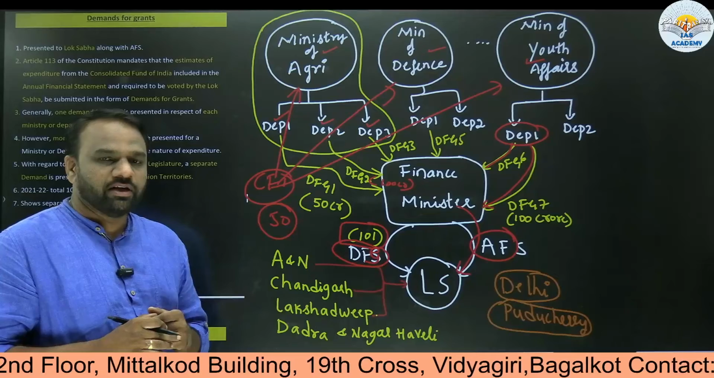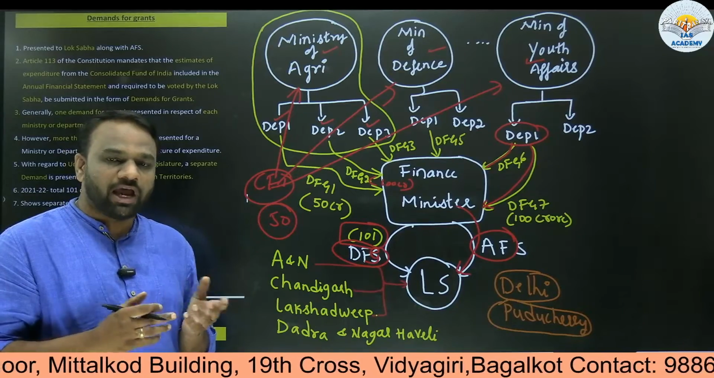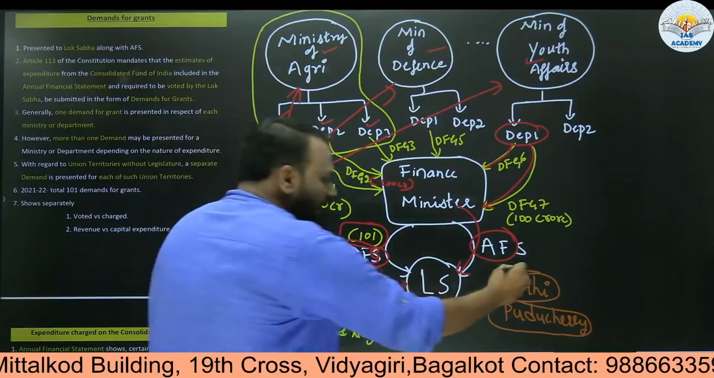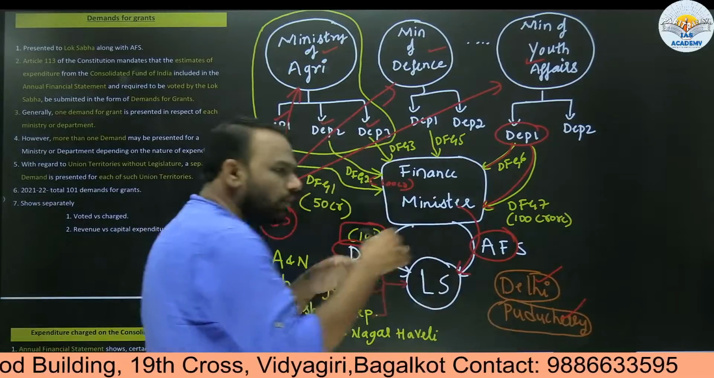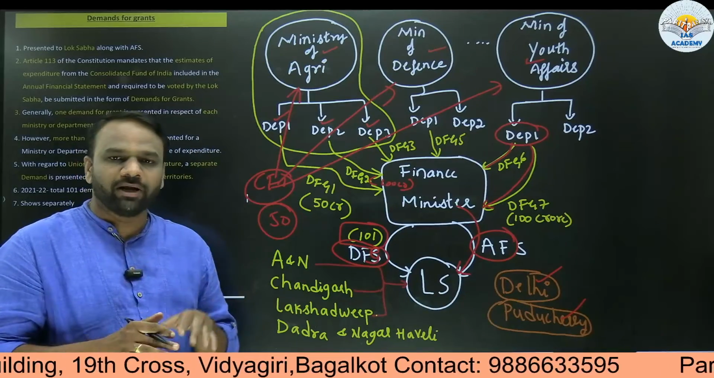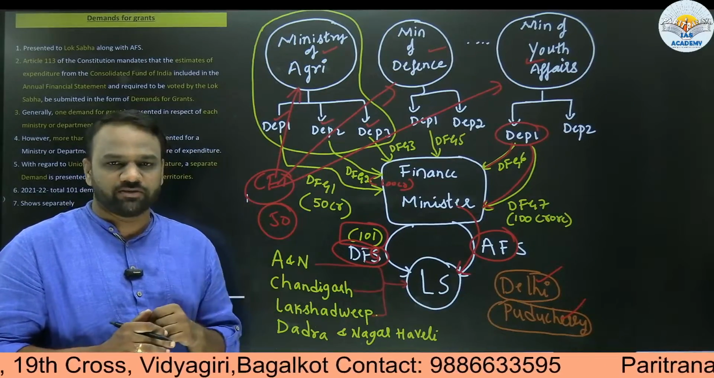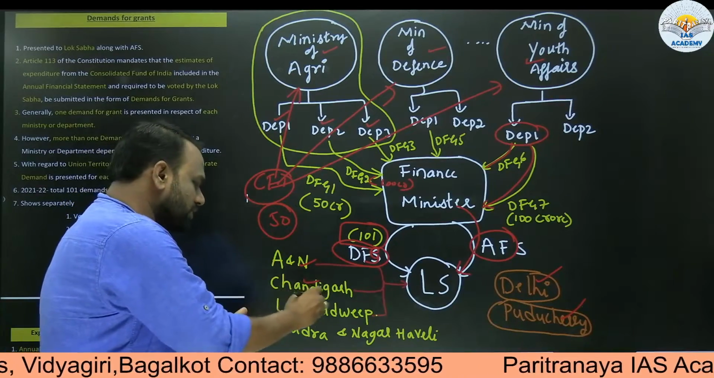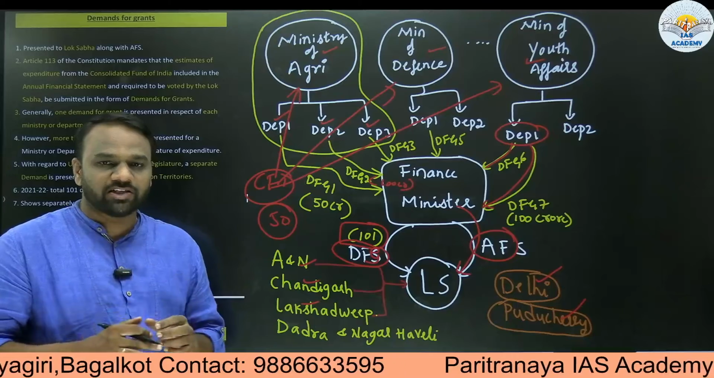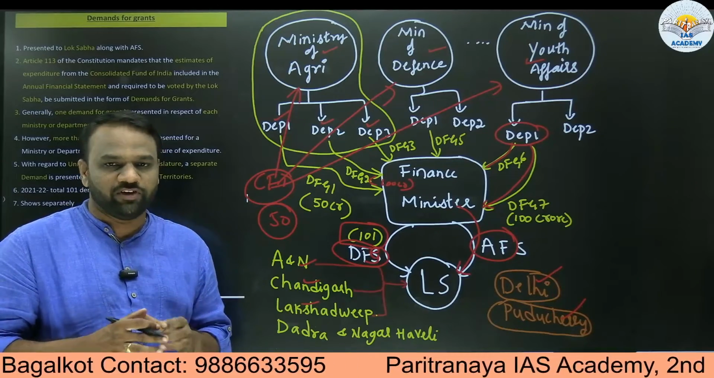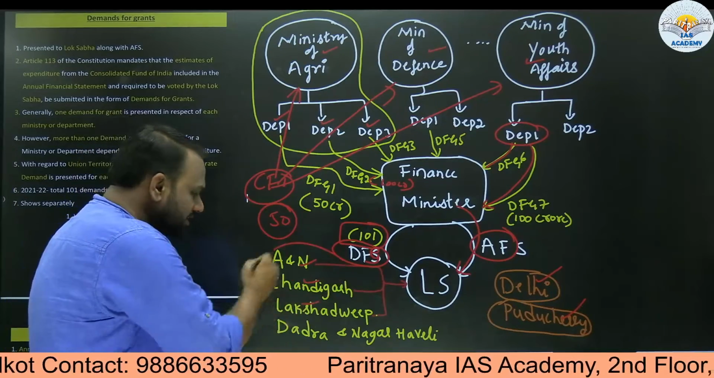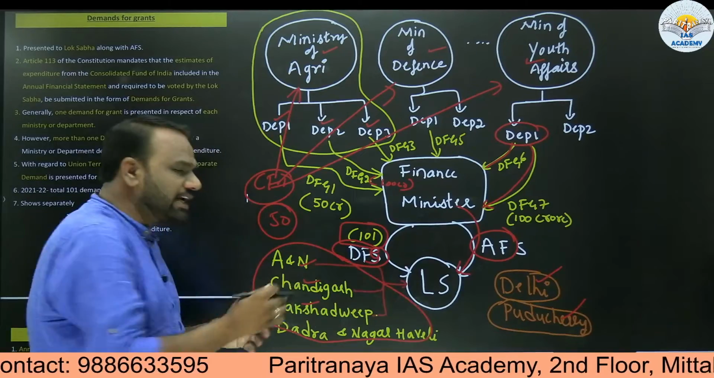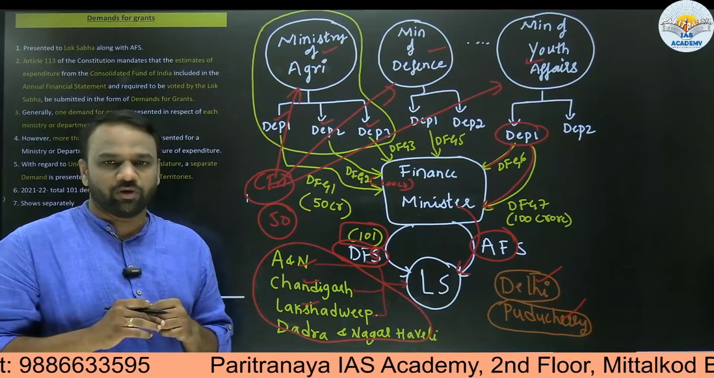So all these are union territories. Now there are few union territories which have legislature. For example, Delhi and Puducherry, they have their own legislature, they have their own government, they have a chief minister, they have a council of ministers. Whereas when it comes to Andaman and Nicobar Islands or Chandigarh or Lakshadweep, they do not have their own legislature, they do not have their own council of ministers. So these union territories are directly under the control of the central government.